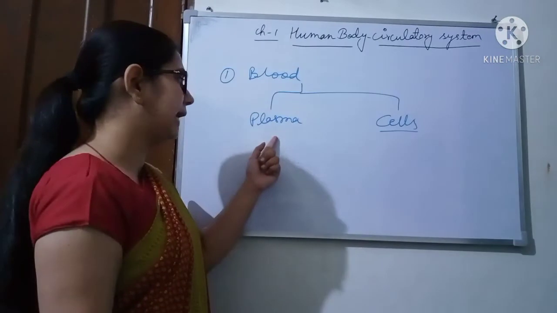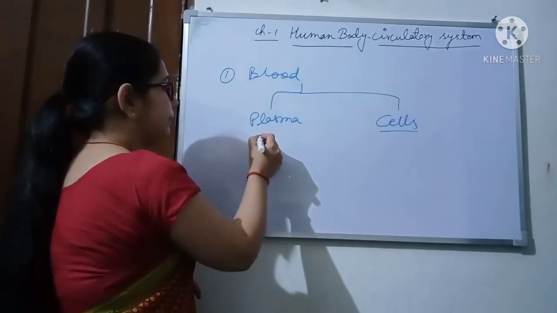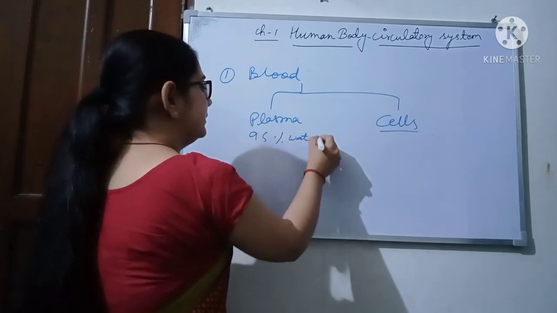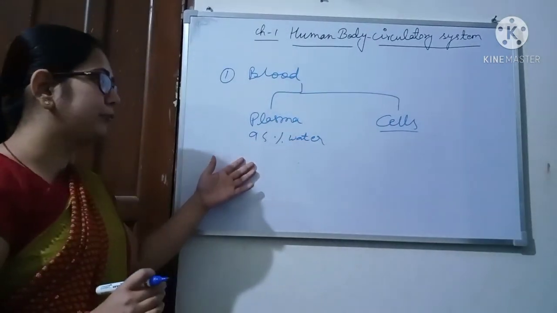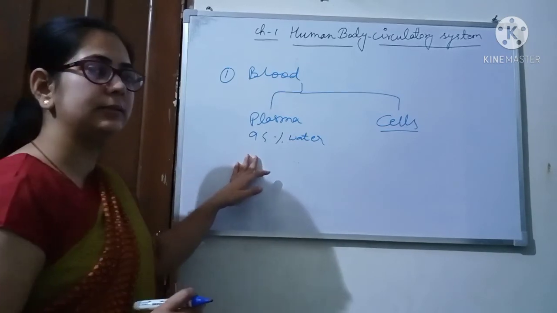Plasma is mainly made up of water. 95% of plasma is water, and in the remaining amount proteins, salts and other things are present.